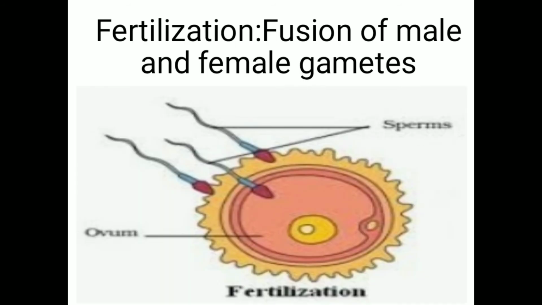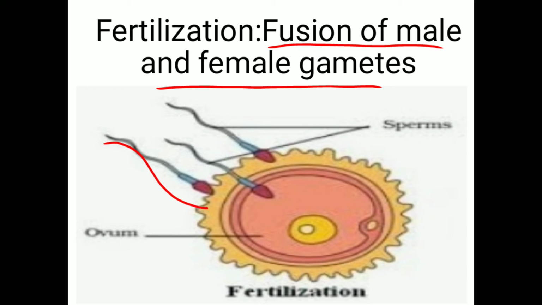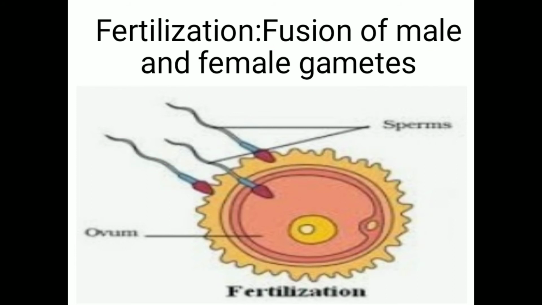Now the first step in the process of reproduction is the fusion of male and female gametes. This is the male gamete and this is the female gamete. Both the gametes meet with each other and the process is known as fertilization.